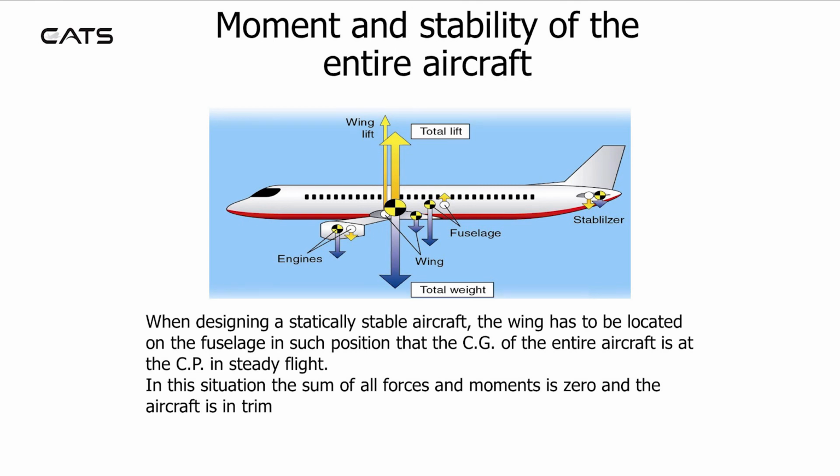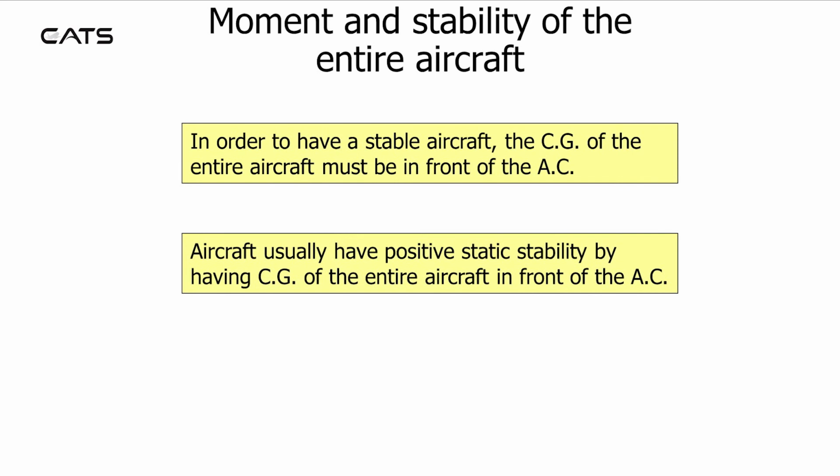When designing a statically stable aircraft, the wing has to be located on the fuselage in such a position that the centre of gravity of the entire aircraft is at the centre of pressure in steady flight. In this situation, the sum of all forces and moments is zero and the aircraft is in trim. In order to have a stable aircraft, the centre of gravity of the entire aircraft must be in front of the aerodynamic centre. Aircraft usually have positive static stability by having the centre of gravity of the entire aircraft in front of the aerodynamic centre.